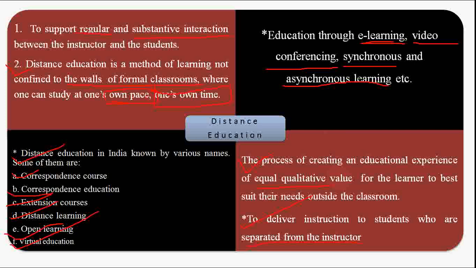So what we understand regarding the meaning of distance education is that it is a mode of education system. It is not actually a course, or a university. It is a mode of education system where students can learn without moving to the education institution. There is no direct relationship between the teacher and the student. Here the teacher will guide the student through forms like e-learning, video conferencing, synchronous learning and asynchronous learning forms. This is distance education.